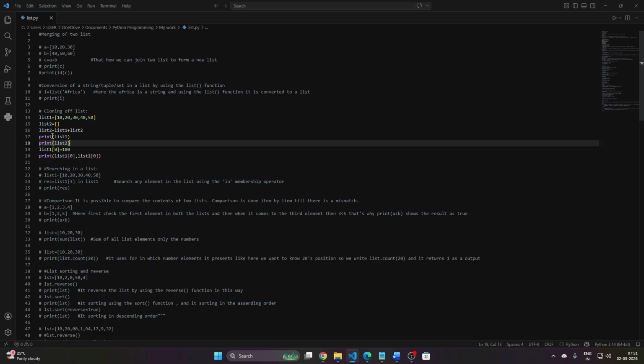Okay, then print list 1, then print list 2, and those two are the same. But my question is, is their ID the same or not? Is the ID of list 1 and list 2 the same? If it is the same, then comment. Or if it is not, then comment. Okay, so list 1 index 0. I just want to change some values in list 1. So I just wrote list 1 index 0, meaning which element?